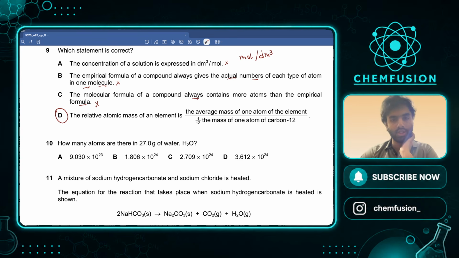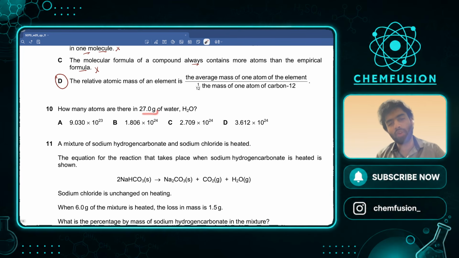Got it. अच्छा, आगे चलते हैं. Okay, so the next question says how many atoms are there in 27 grams of water? So atoms are particles. It's essentially asking how many particles are there in 27 grams of water, right? And those particles happen to be atoms in this case. Let's not go there. In order to find number of particles, what do we need to know first?